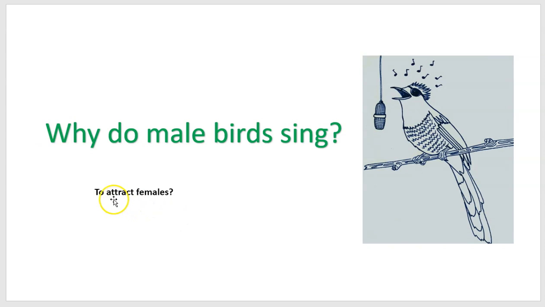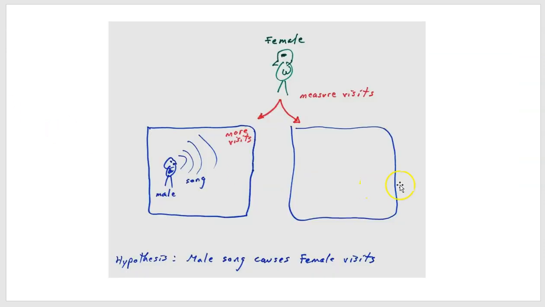Perhaps you came up with something like this: to attract females. You might have known this already. So how would we test this hypothesis? Consider an experiment like you see here. First of all, the hypothesis. We're going to rewrite the hypothesis in the form of A causing B. So male song causes female visits, right? So that would be that the singing attracts females.